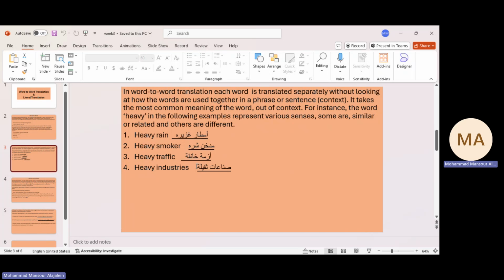But we should take into consideration that in most cases word-to-word translation between English and Arabic would produce unnatural translations or meanings of sentences.